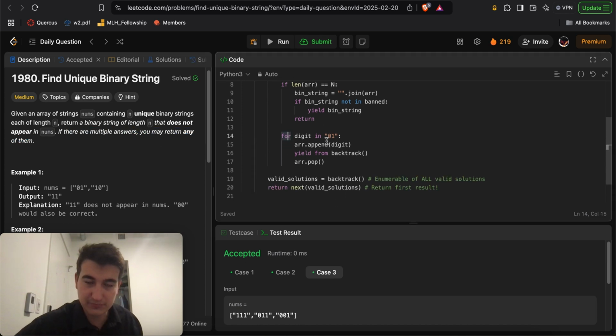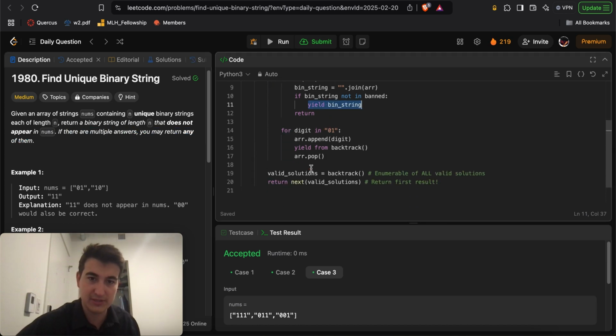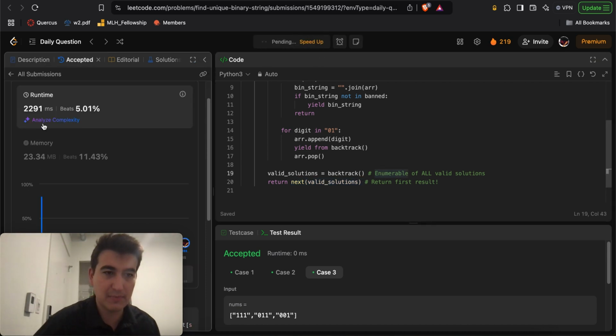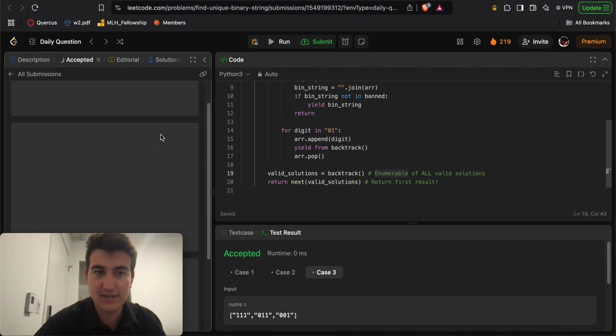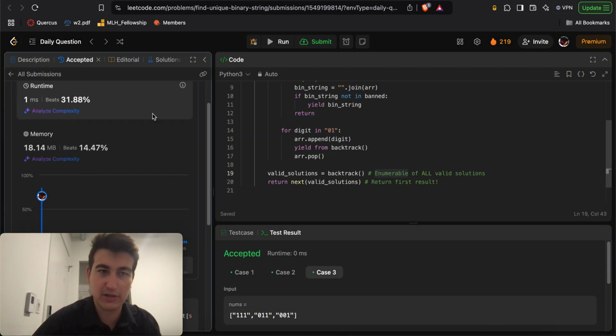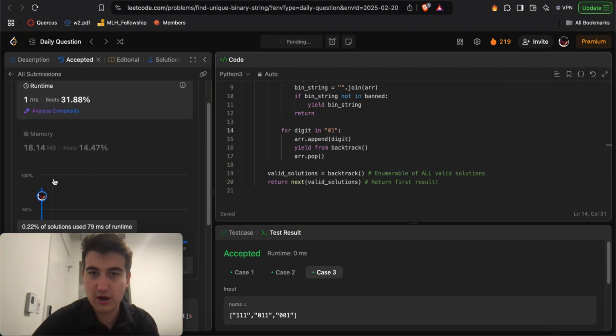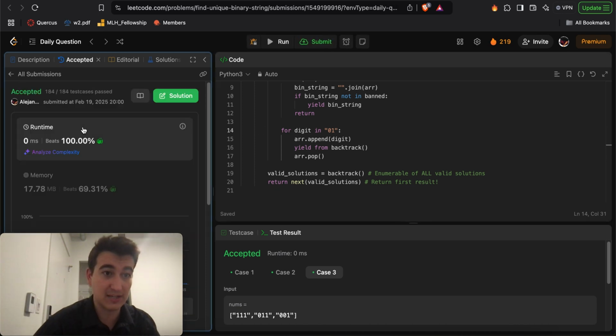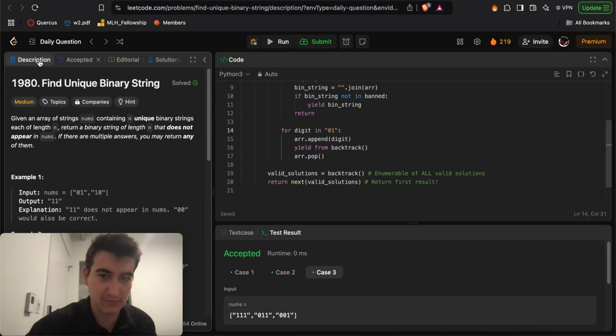So here's this backtrack function where I yield return elements and I'll just return the very first one. I'll create this enumerable and just return the very next value that I get, right? That's pretty much literally it. And here I'll press submit, and obviously we'll do a little bit better than 2291 ms. We'll get 1 ms, beats 31.88%. Hovering over that, it's between 0 and 4 ms range. So if we resubmit a couple times, there you go, 0 ms beats 100%, which is what we like to see.